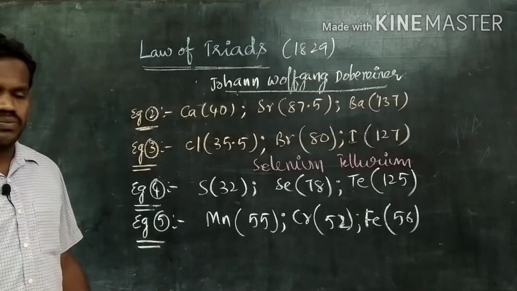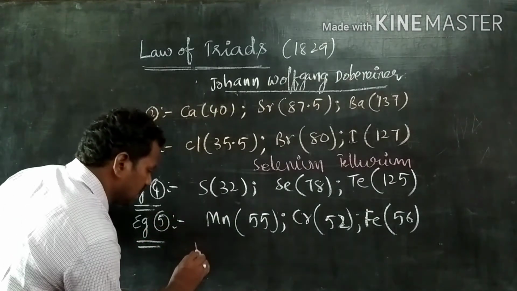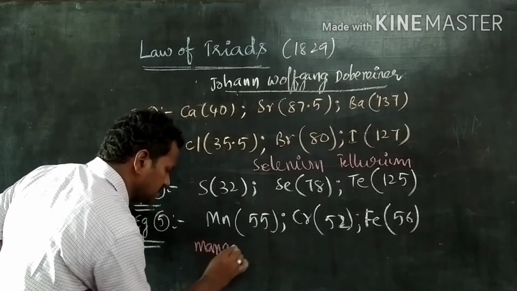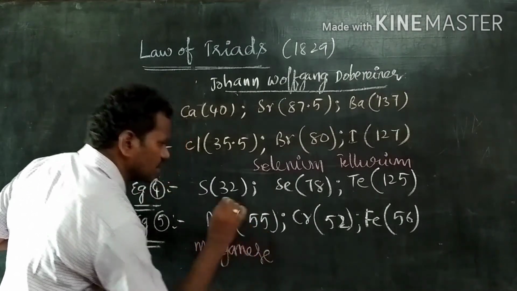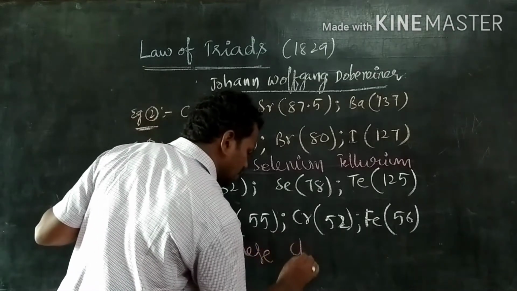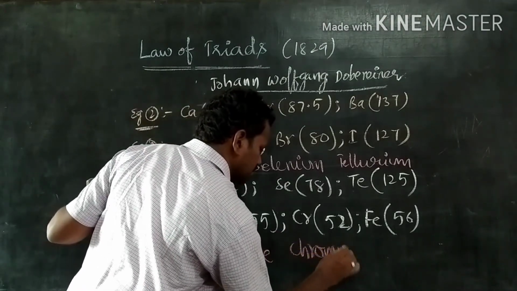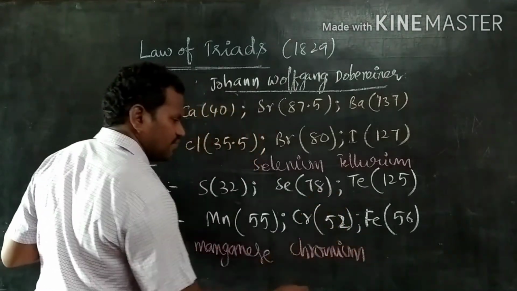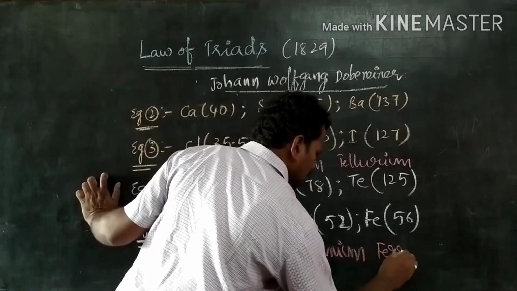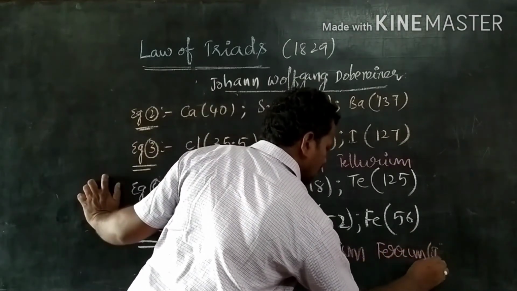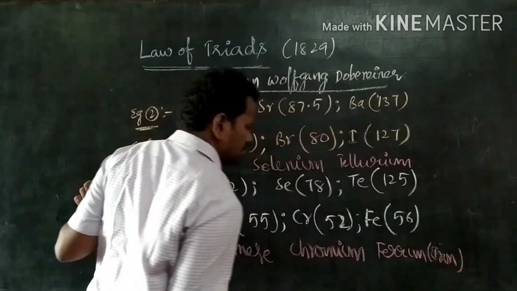Now come to example number 5: Mn stands for manganese, Cr stands for chromium, and Fe stands for ferrum, which we call iron, the Latin name.